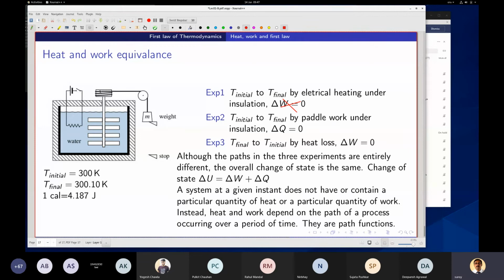So I can call it work. Actually, this is work transfer here. Although electrical heating, that is work transfer. So here it goes from, now I want to go back. So I want to have a cyclic process now. Cyclic process.